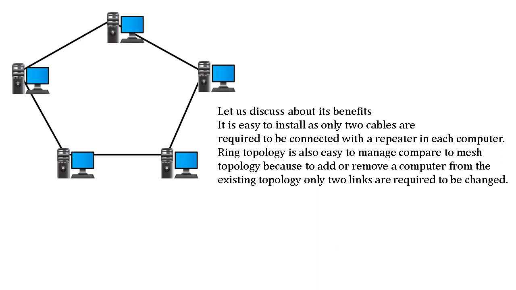Let us discuss about its benefits. It is easy to install, as only two cables are required to be connected with a repeater in each computer. Ring topology is also easy to manage compared to mesh topology, because to add or remove a computer from the existing topology, only two links are required to be changed.